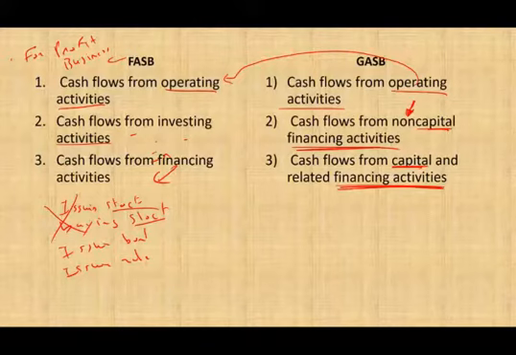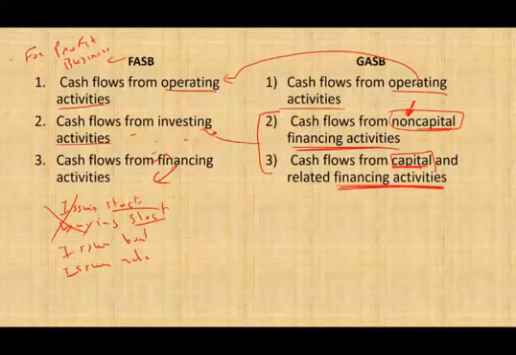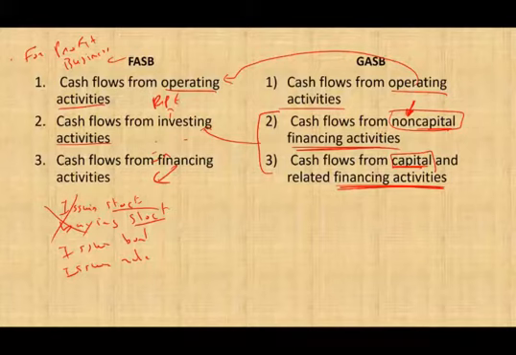So notice the government worries about capital and non-capital. So they break down their investing. Basically, if you want to compare 2 and 3 to the private, 2 and 3 are similar to investing, because under investing, as I told you, this is where the private business acquires P&E, property, plant, and equipment. For the government, certain financing is to acquire capital investments, and certain financing is for purposes other than capital.